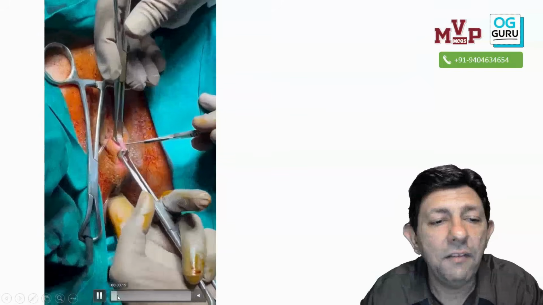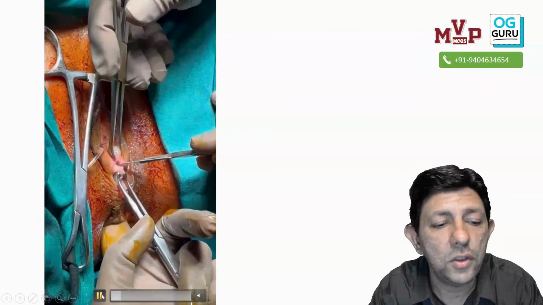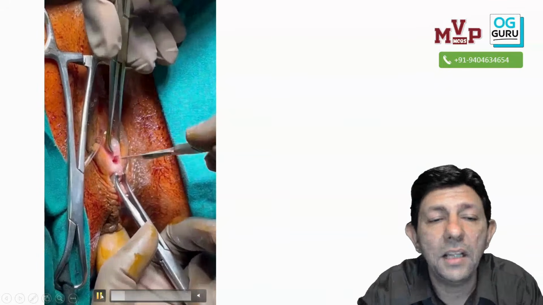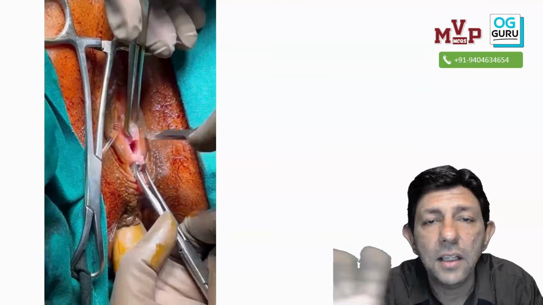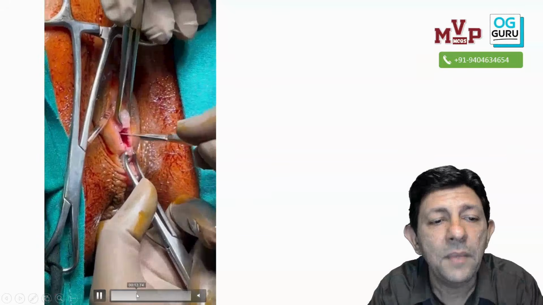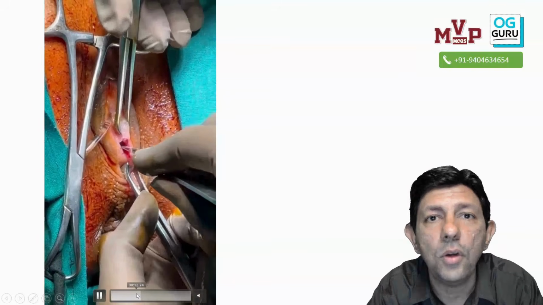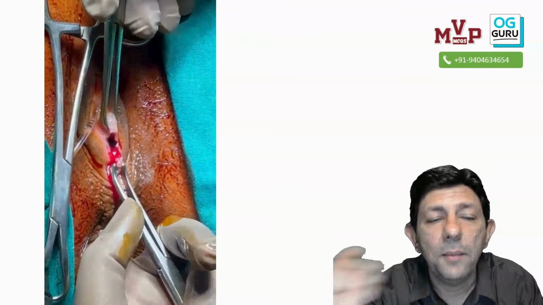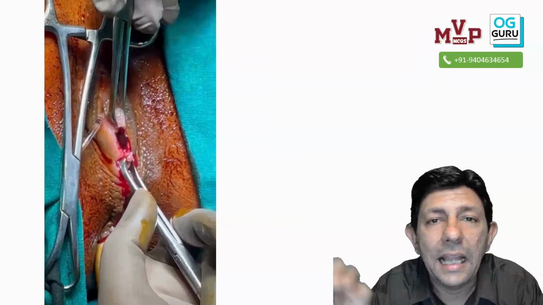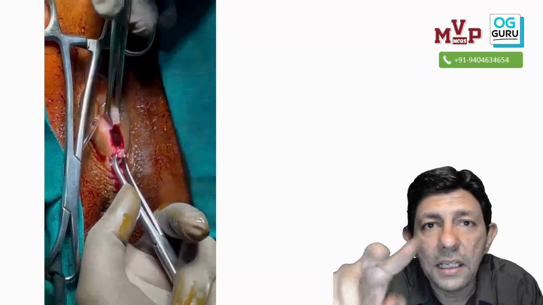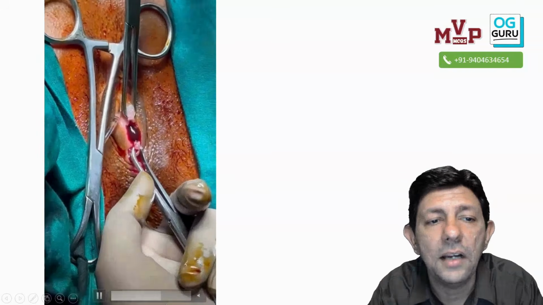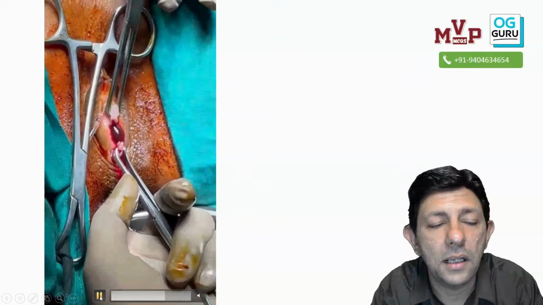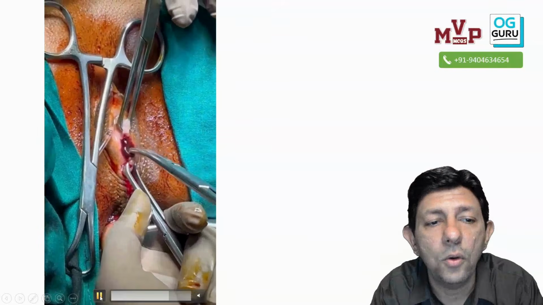So they will give you a history. What history will they give? First you see, a nick is made at the vaginal opening. Simple, like all of you can see. We are increasing it, and now the blood has already started to come out. When we widen the opening a little and put in an artery forceps, it will become completely clear.